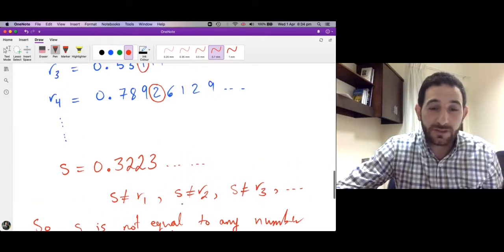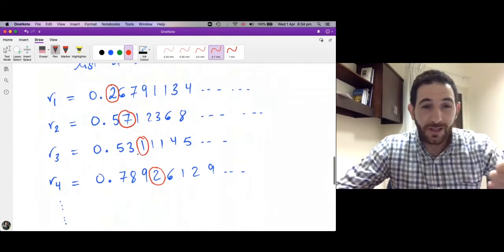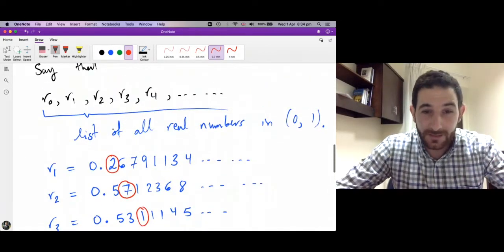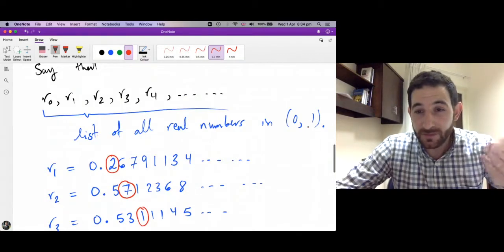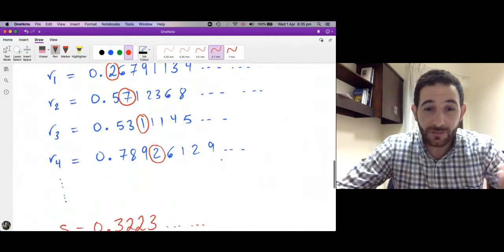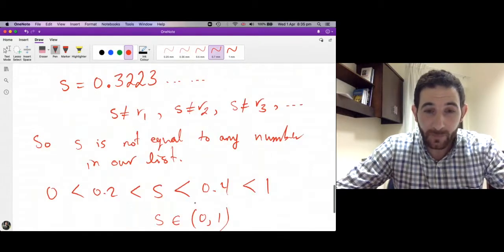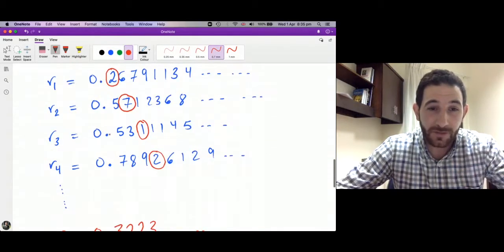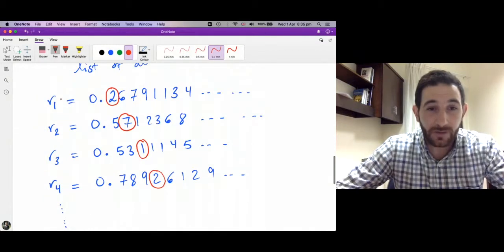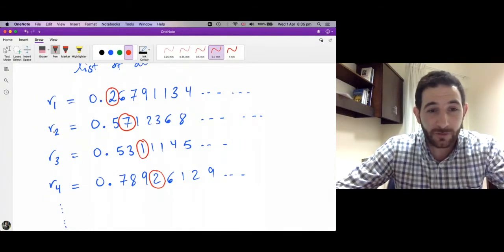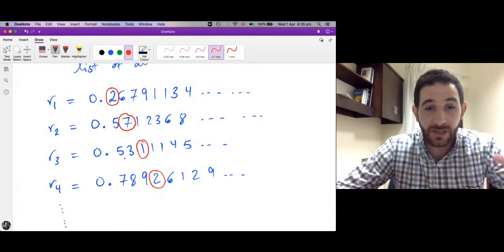And you see, this is a contradiction because we assumed that this list lists all the real numbers between 0 and 1. But we managed to find a number S which is between 0 and 1, but it can't be in the list because it's different from R1 in the first place, it's different from R2 in the second place, it's different from R3 in the third place, and so on. And this is the diagonalization argument of Cantor.